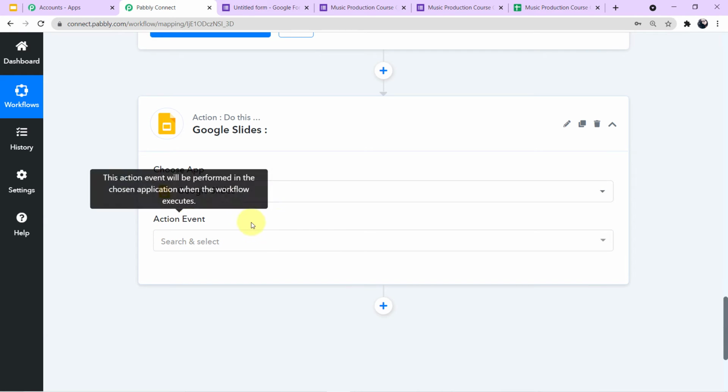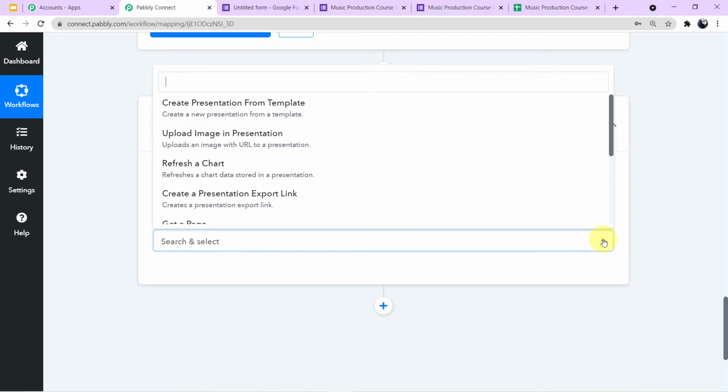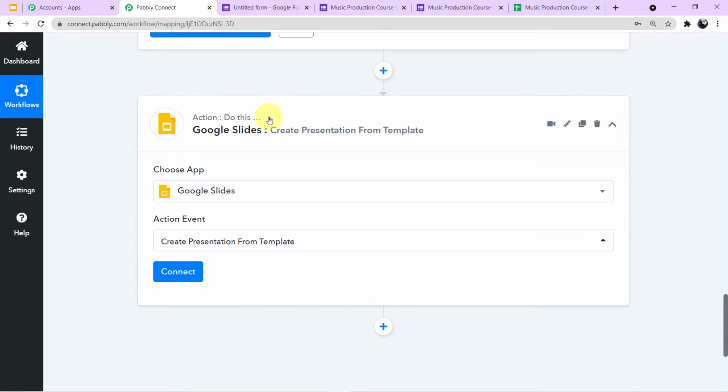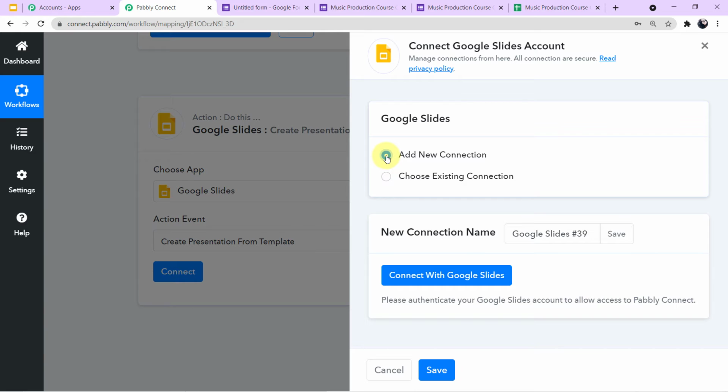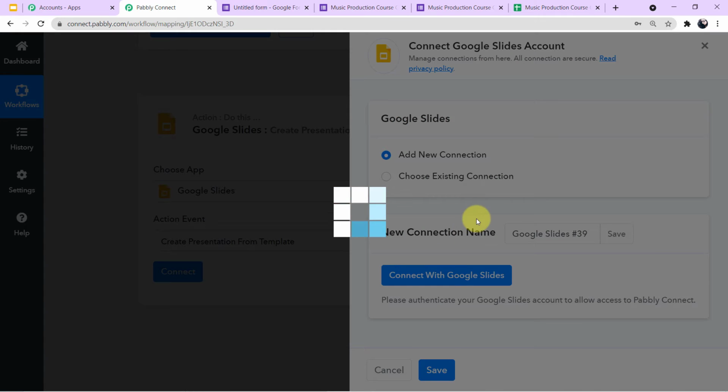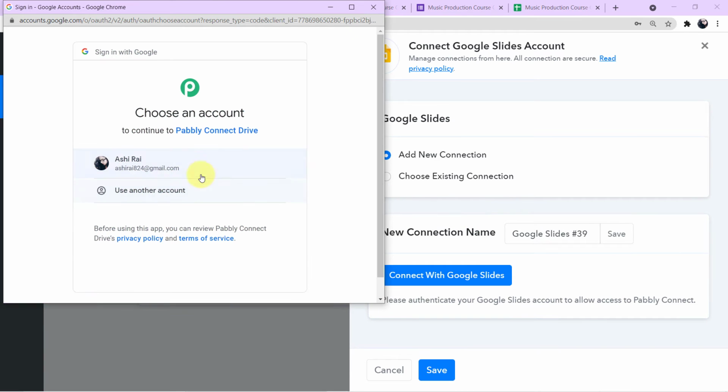Now a new field of action event has emerged in front of you. If you click this arrow, you can see the various action events. I want to choose create presentation from template, so I'll choose this action event and now I'll click on connect. You can see a mini window has emerged in front of me. It is asking me for two options, add new connection and choose existing connection. I'll click on add new connection and now I'll click on connect with Google Slides.